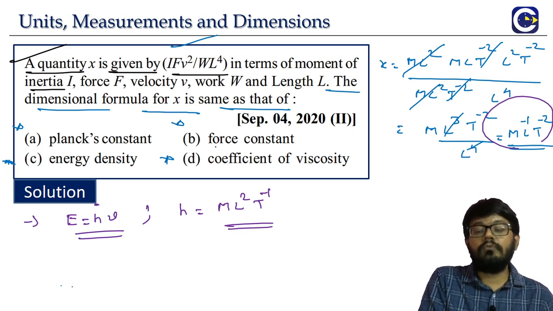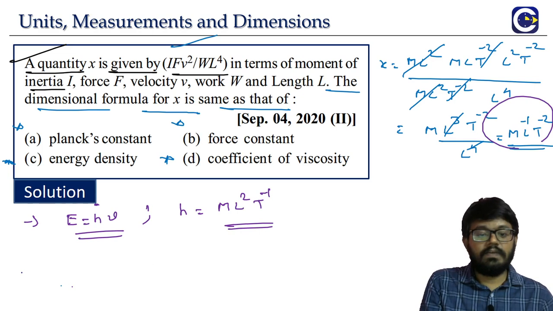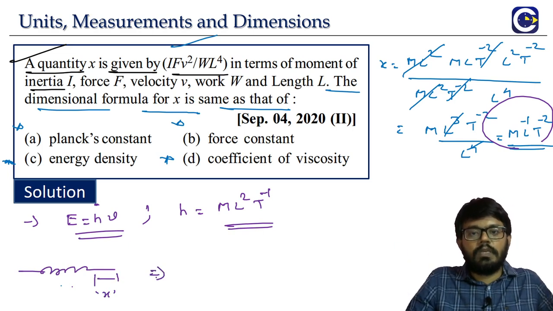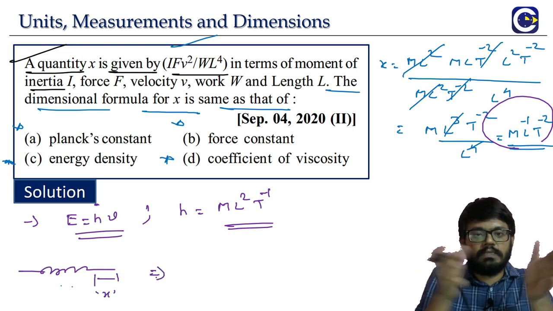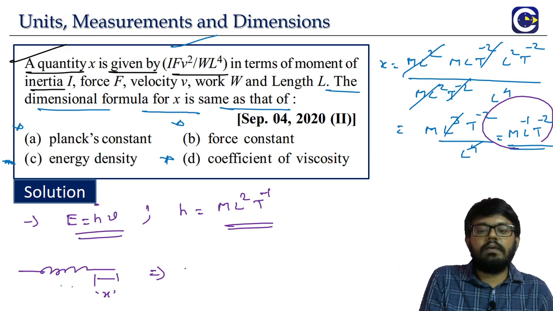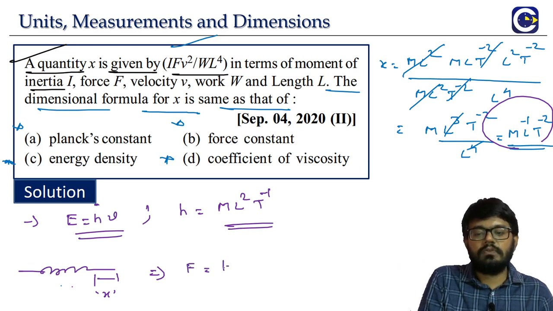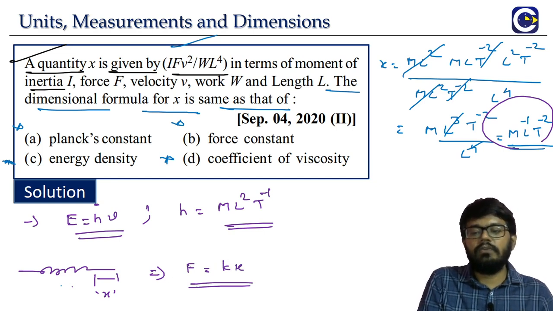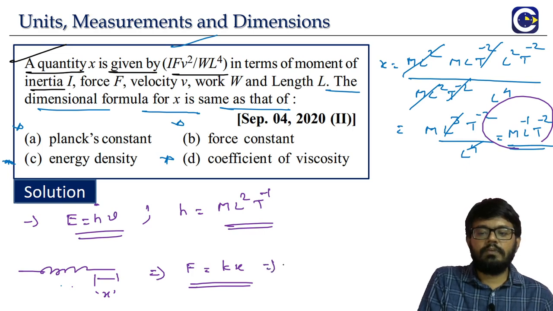Then second is what? Force constant. See, for a spring, if you elongate the spring or compress it by a value x, what happens? If you elongate the spring, the spring will try to go back to the original shape. Compress the spring, same thing. The spring will develop what is called a restoring force. Restoring force is given by the force constant or spring constant k into x. So from here, F by x is equal to what? K.